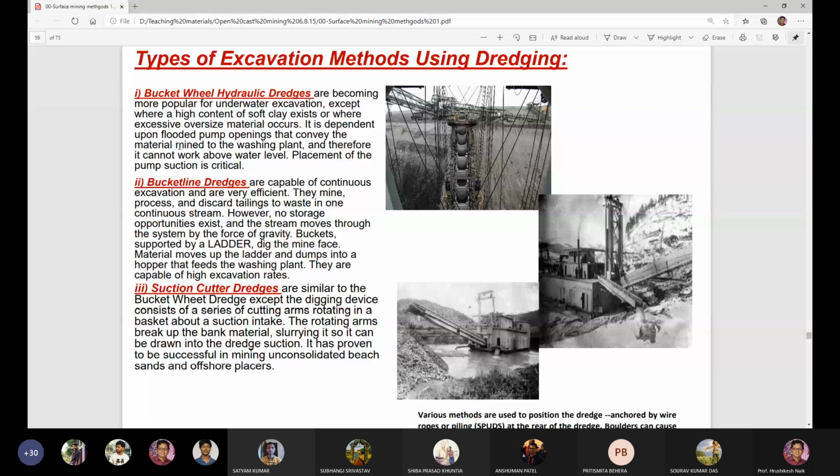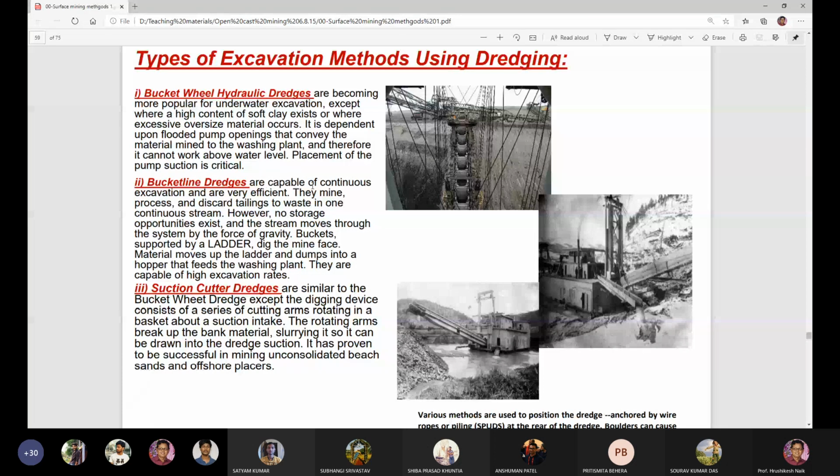It is dependent upon flooded pump openings that convey the material mined to the washing plant, and therefore it cannot work above water level. Placement of the pump suction is critical in the case of bucket wheel hydraulic dredges. Then there is another type of dredge machine.